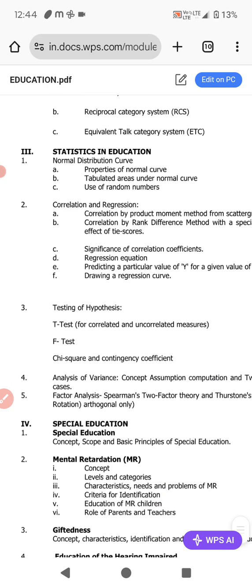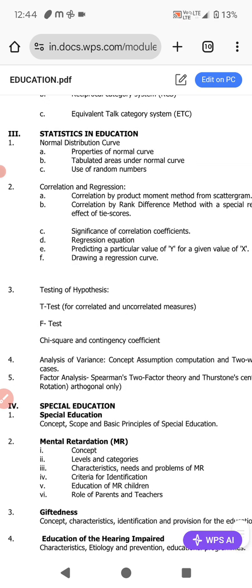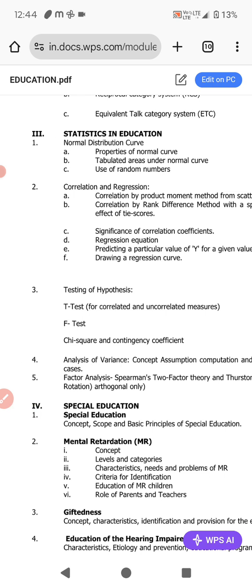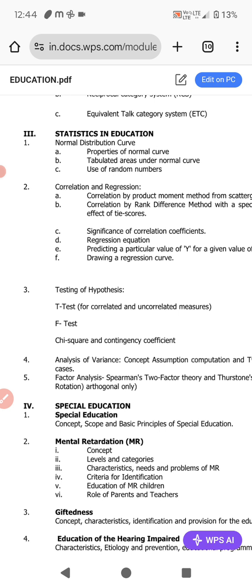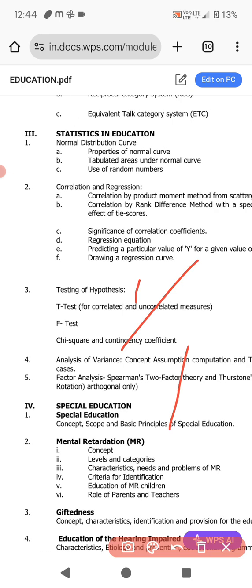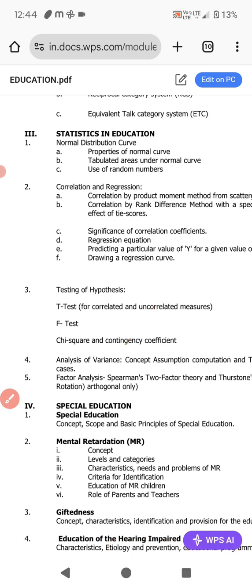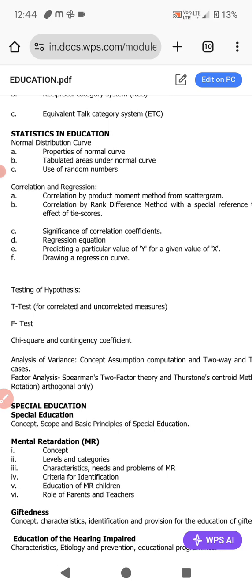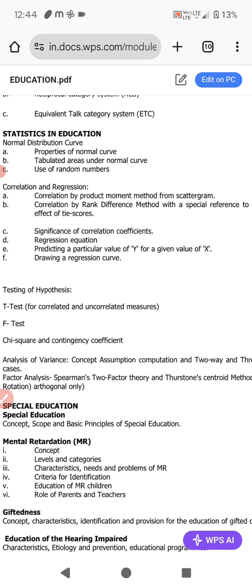Okay, one more additional subject that we have, statistics in education. Very first, NPC means normal probability curve. Under this we have to study properties of normal curve, tabulated area under curve, and use of random numbers. Then correlation and regression. Under the correlation we have correlation by product moment method from scattergram.